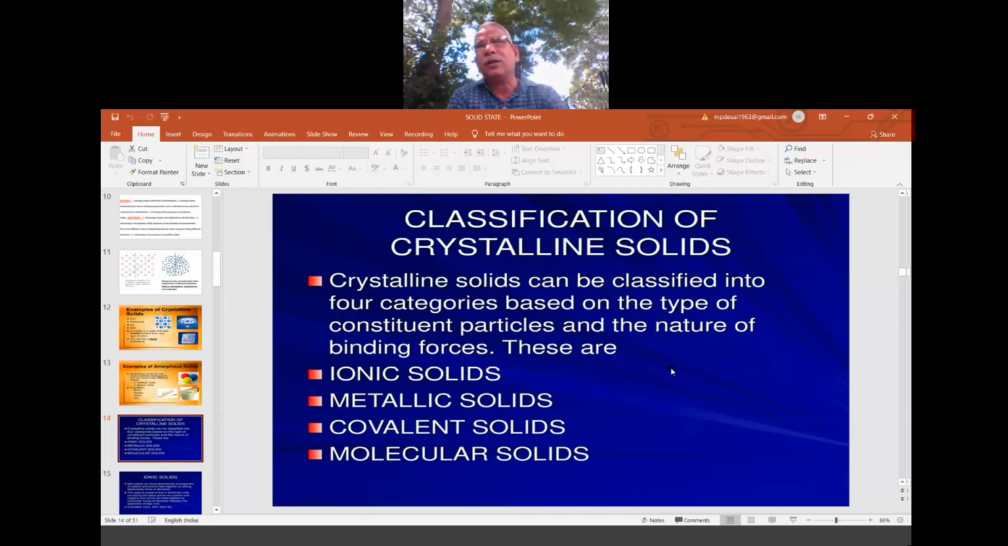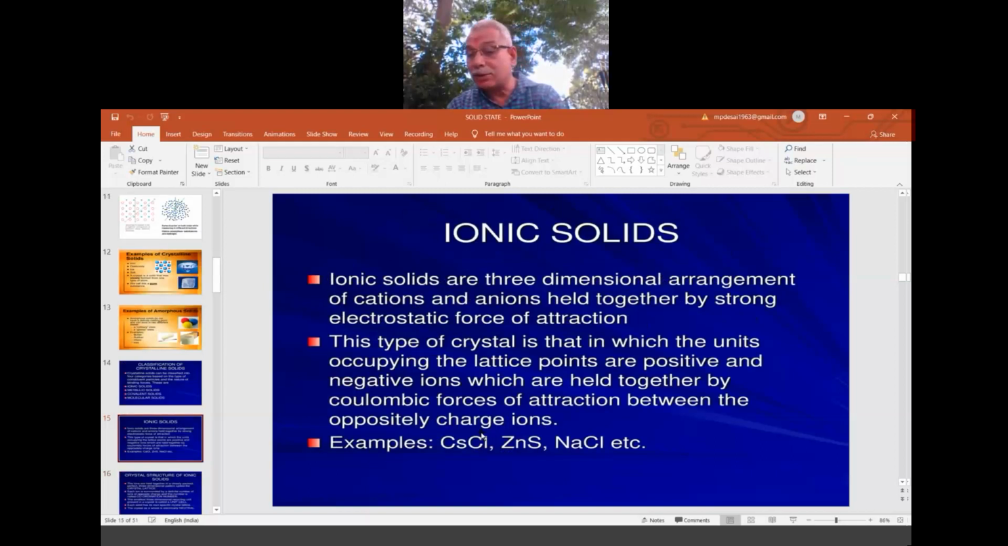So first, we will classify crystalline solids. Depending upon the structure, depending upon the arrangement of particles inside the solids, especially the crystalline solids, they are classified further into ionic solids, metallic crystalline solids, covalent crystalline solids, molecular crystalline solids. Okay, so it is the structure, it is the force, it is the thermal energy that decide all these crystalline solids. Okay, right. So one by one, we will discuss.